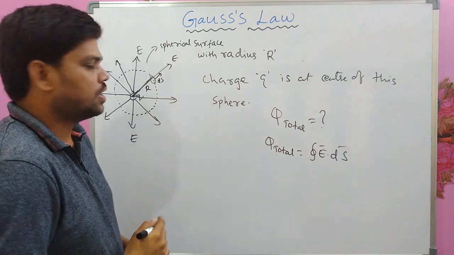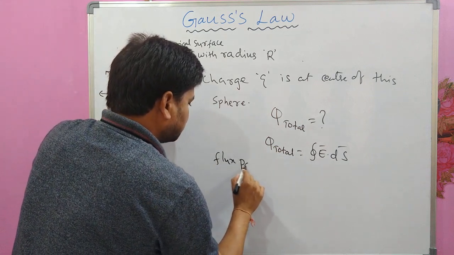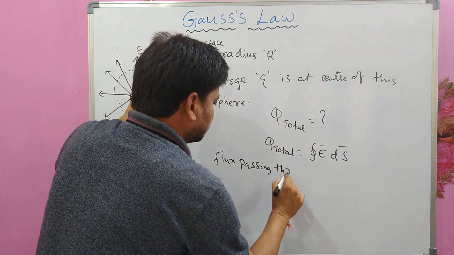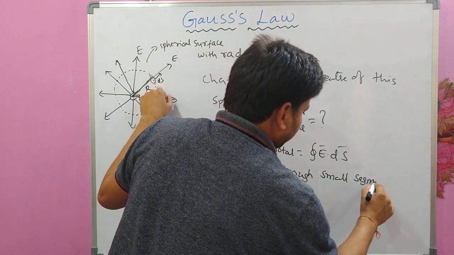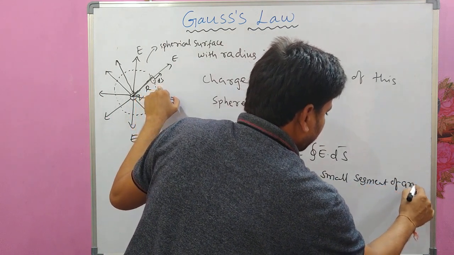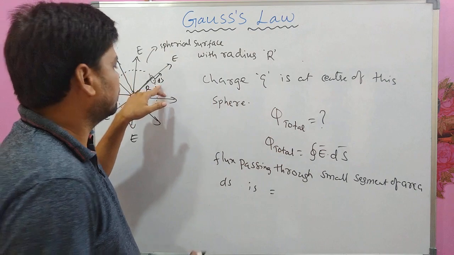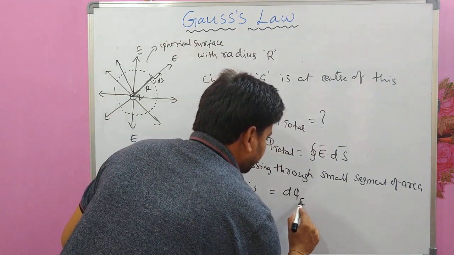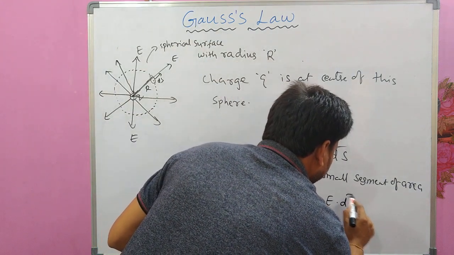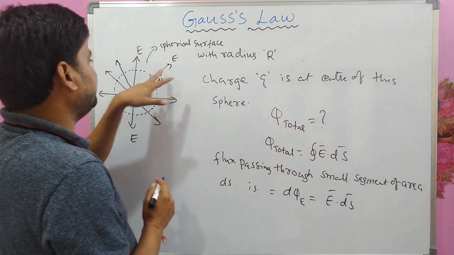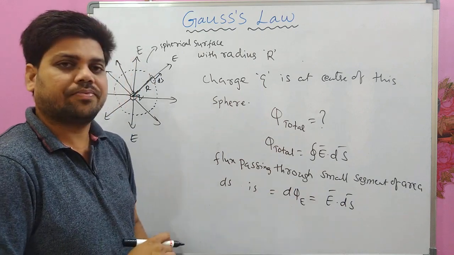Area is a vector, and the flux passing through this small segment of area dS, let me take it as d phi E, will be E dot dS, the mathematical equation for finding electric flux.